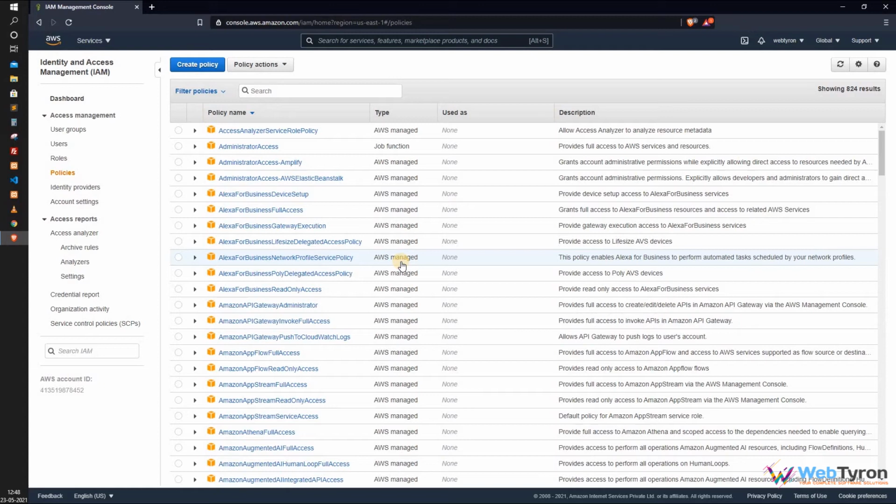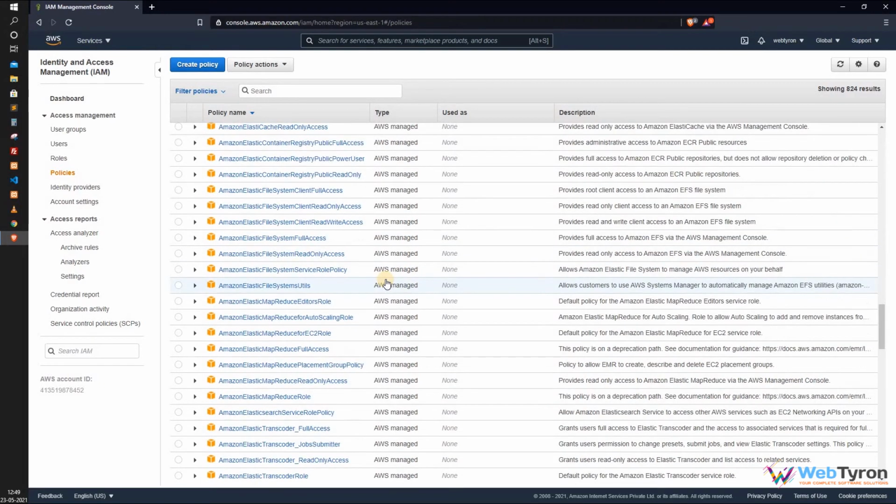If we talk about managed policy, you can create a managed policy and attach it to multiple entities. AWS has built-in managed policies that cover a wide variety of use cases. As you can see, there are lots of policies already available. You can also create your own managed policy.